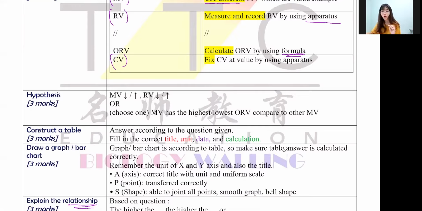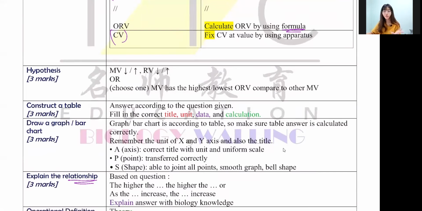Okay, next one, construct a table. They will give you what you need to draw. So remember, in a table, you have to write your title, unit, data, and calculation. Without your unit, your answer is without 1 mark. So this is quite easy to get. How do you get your data? The data is from the recorded data itself.